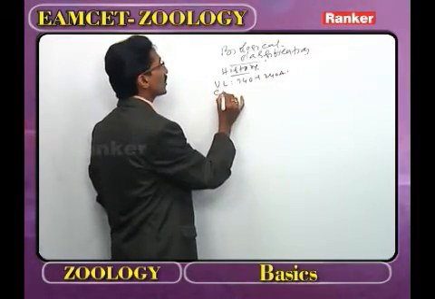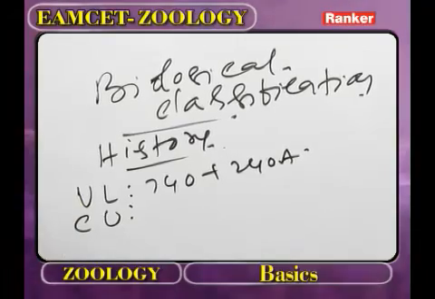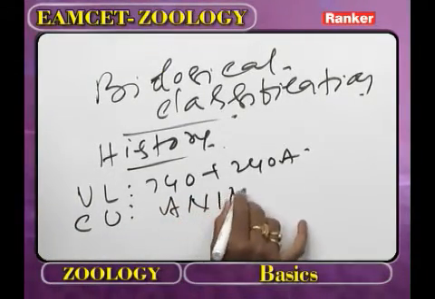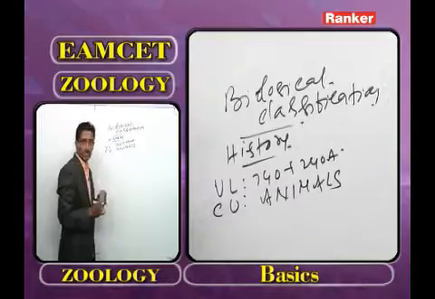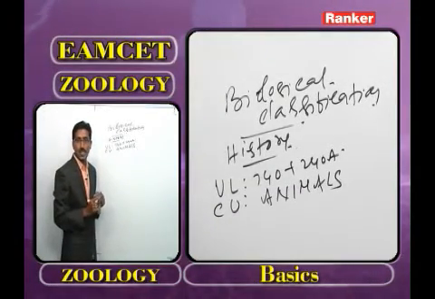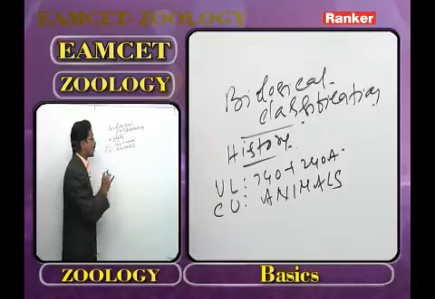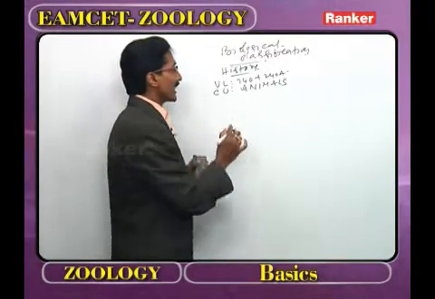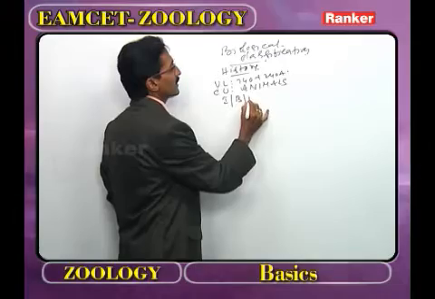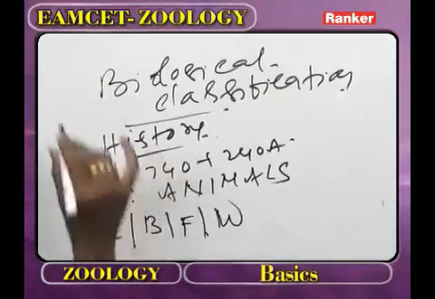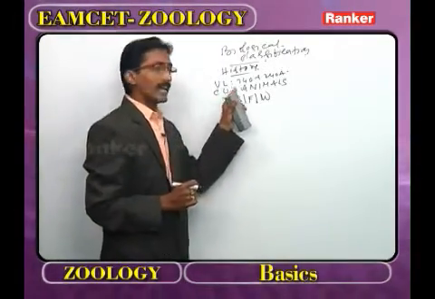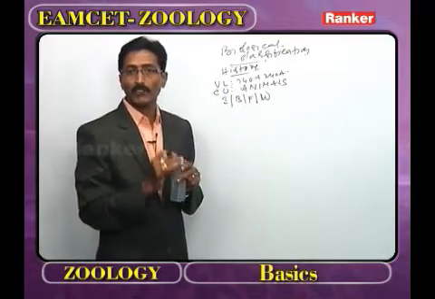In the Chandogya Upanishad, the Upanishads classified living organisms into only animals. Then it is followed by Hippocrates, Aristotle, and other Greek philosophers. How did they classify the organisms? They classified the organisms into insects, birds, fishes, and whales. Such a classification was given by Hippocrates, Aristotle, and other Greek philosophers.